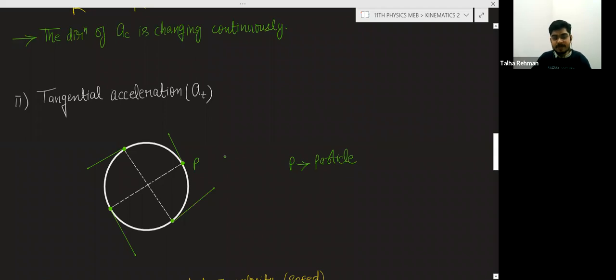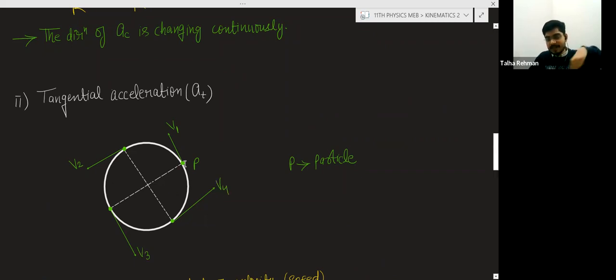This time I have made this arrow shorter, and this arrow somewhat larger than the previous, and larger than the previous. So the magnitude of the velocity is v1, v2, v3, and v4.